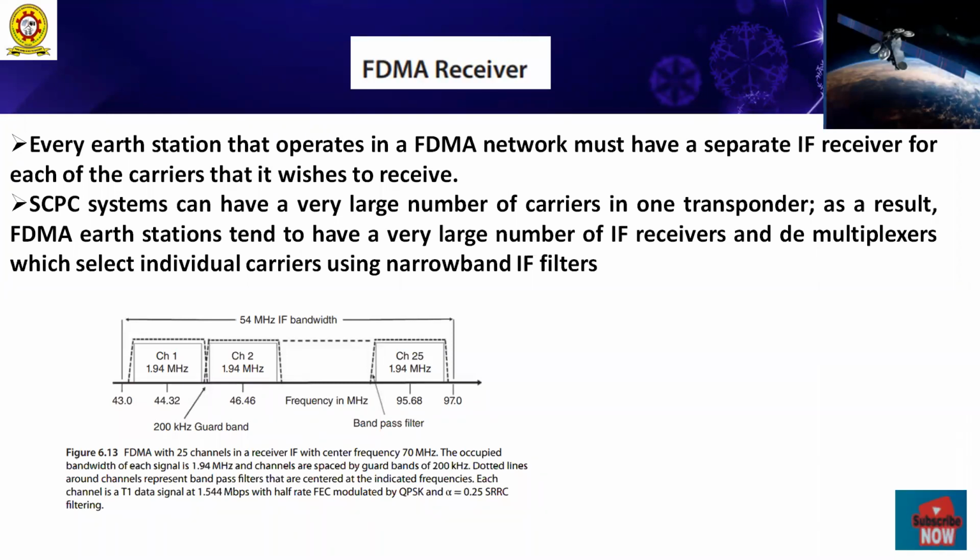With this significance, non-linearity of transponders causes a reduction in the overall carrier to noise ratio at the receiving earth station when FDMA is used, because intermodulation products are generated in the transponders.